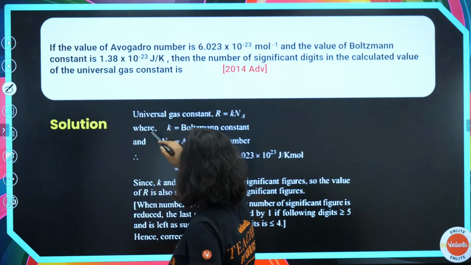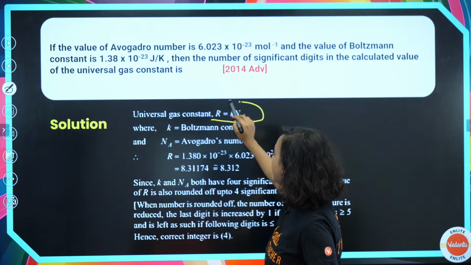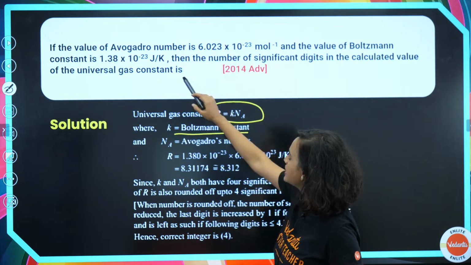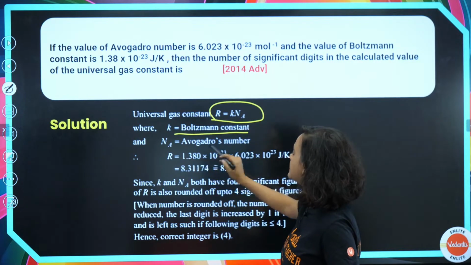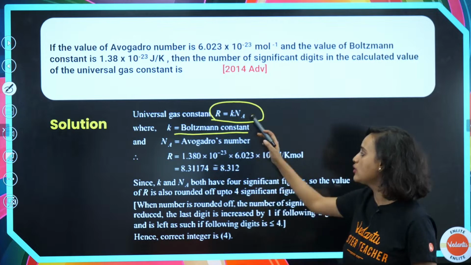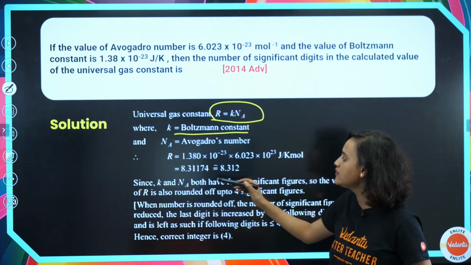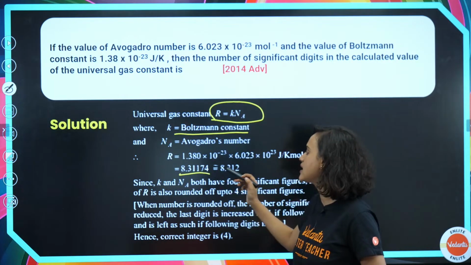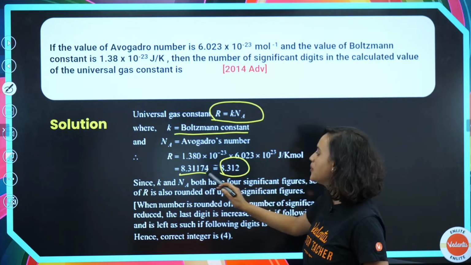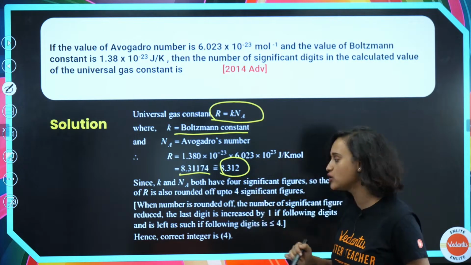Okay, so the universal gas constant, as we know, is R is equal to k times Nₐ. k is our Boltzmann constant, which is given to us, and Nₐ is our Avogadro's number. So R equals k Nₐ. Putting in the values, we get 8.31174, which we can write as 8.312, because the 7 gets rounded off.